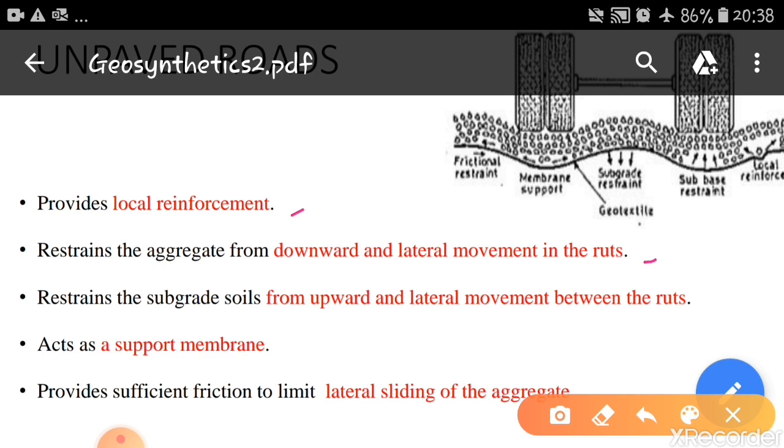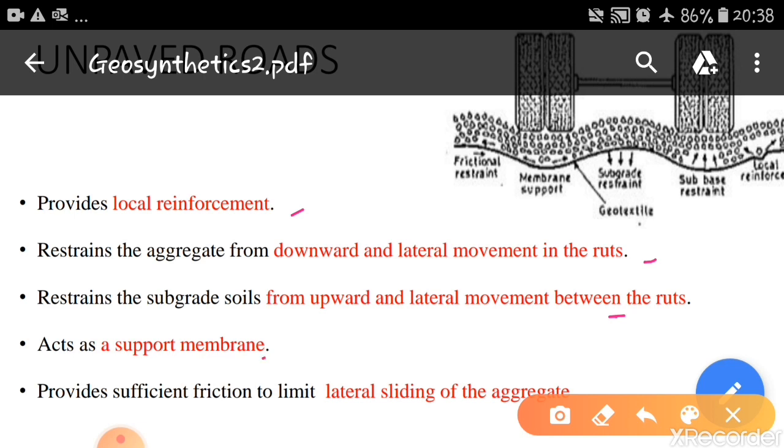It doesn't allow the aggregates to move downward into the weak subgrade, and it doesn't allow the aggregates to move laterally in the ruts. It restrains the subgrade soil from upward and lateral movement between the ruts: whatever soil is there as subgrade, it doesn't allow it to move upward and mix with the aggregates.